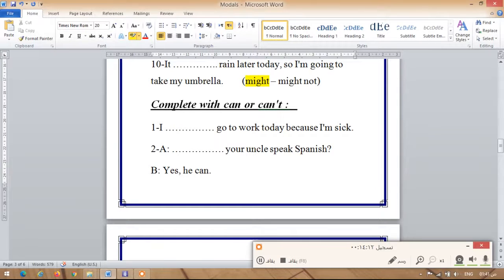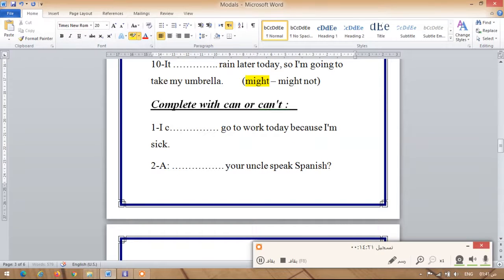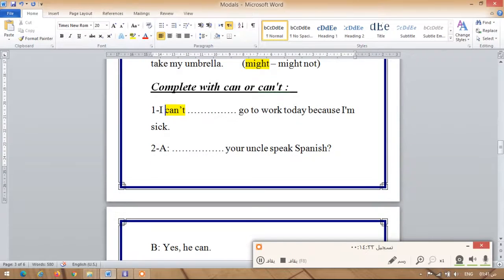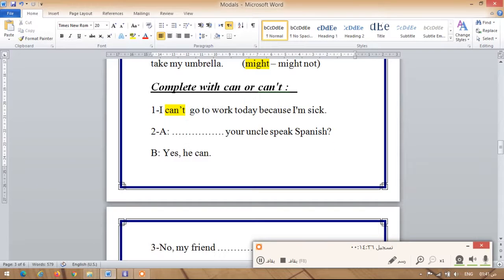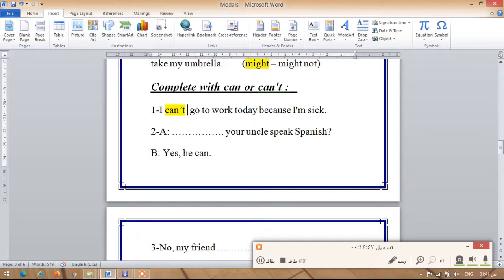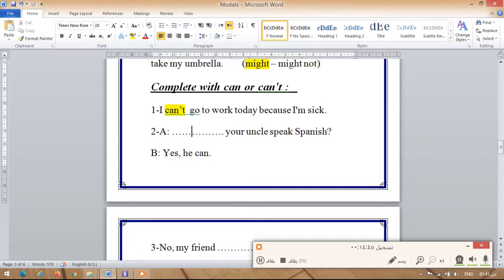I dots go to work today because I'm sick. I can't go to work today because I'm sick. And then here, does your uncle speak Spanish? Yes, he can. So it's gonna be can your uncle speak Spanish? Yes, he can.